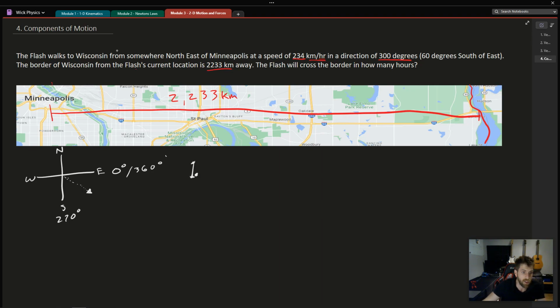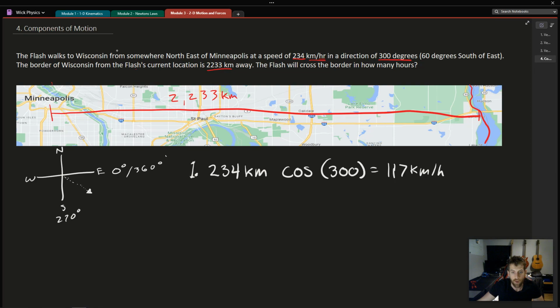So our step here is to just easily write this out. We have 234 kilometers per hour in our equation, and we're going to use cosine with our angle to find out the east and west component. So if I type in 234 cos 300, I get 117 kilometers per hour.